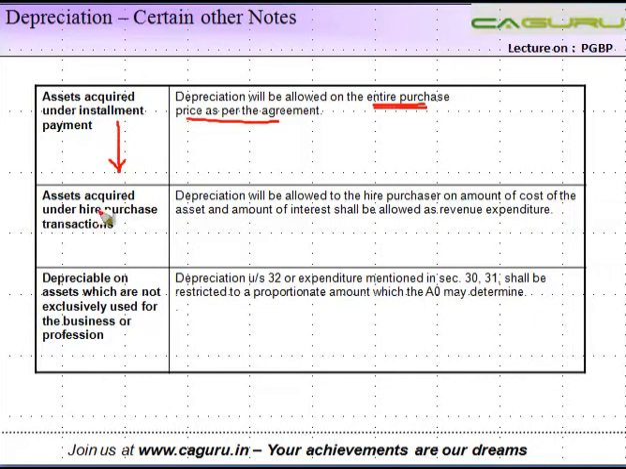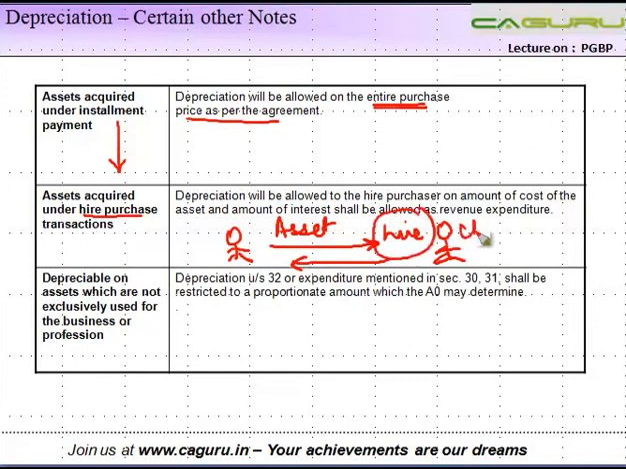Now the second one is that of a hire purchase. Okay. So in case of hire purchase, again, there are two parties. This party gives out the asset. The other party takes the asset and makes a payment which is known as hire charges. These hire charges normally comprise two parts. One is the interest and the other is the principal. Principal towards the payment of the asset amount and interest for the fact that he hasn't paid the money upfront.